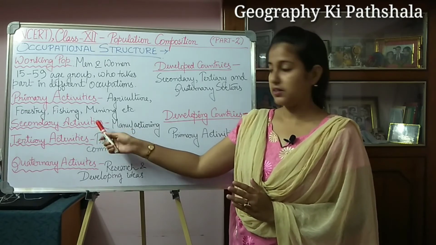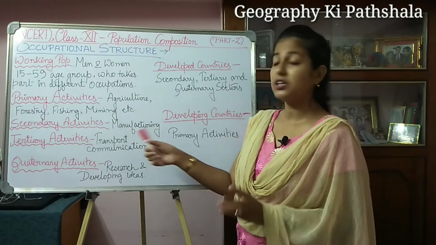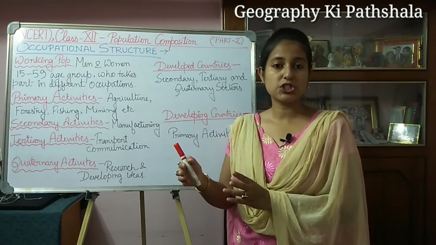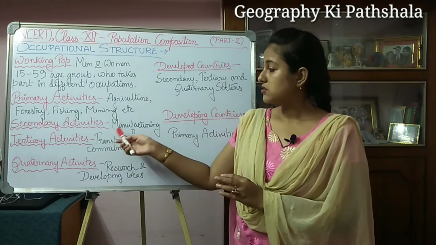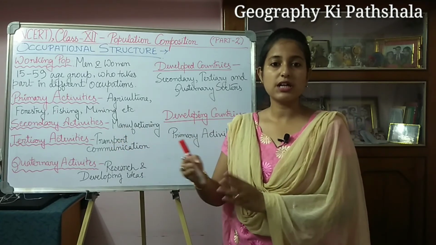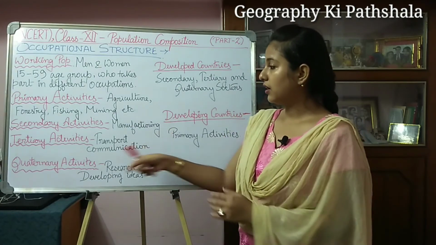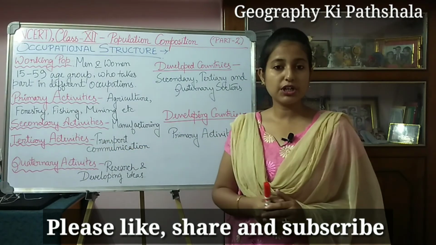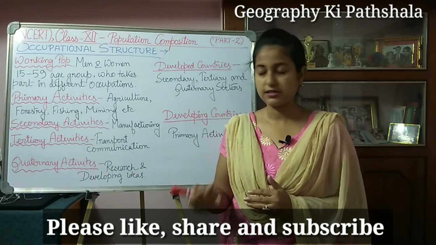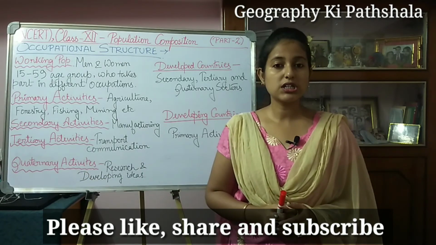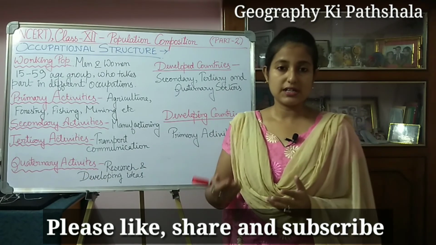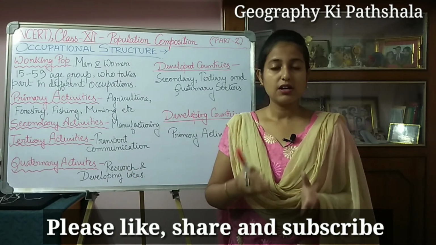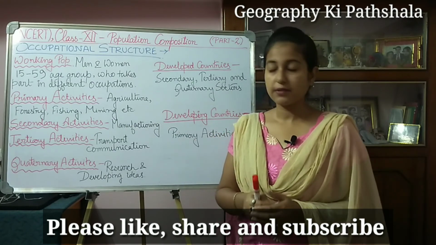These all come under the primary activities. Secondary activities are related to manufacturing, or any occupation related to industries. That kind of services falls under secondary activities. The third, tertiary activities, includes transportation, communication and other services. And the last one is quaternary activities. It represents the jobs related to research and developing ideas. So these are the 4 different types.